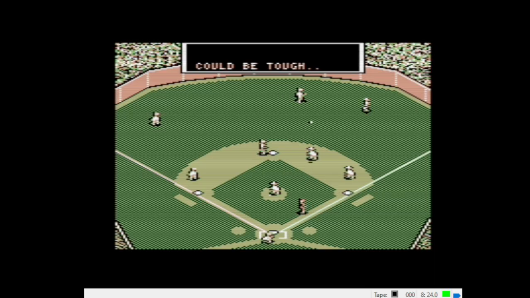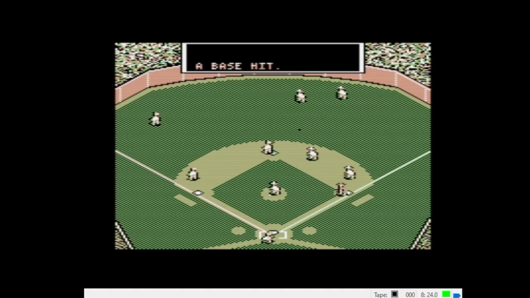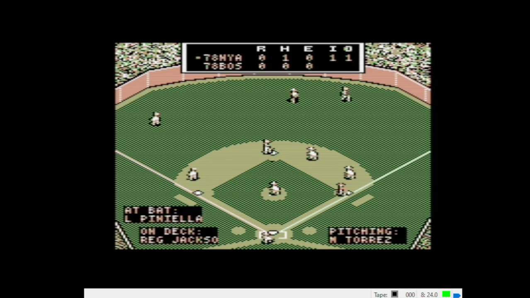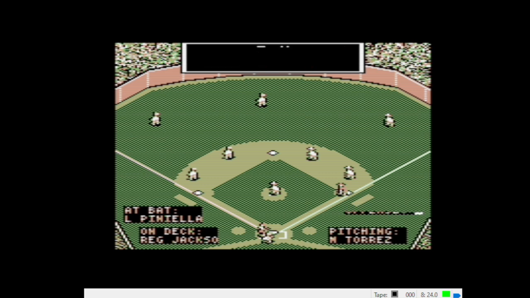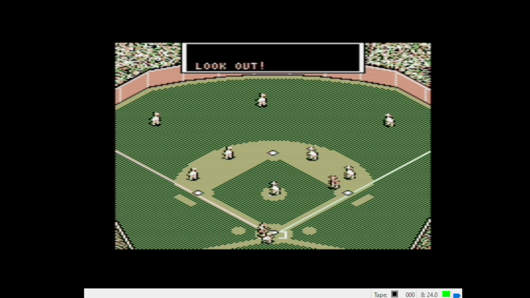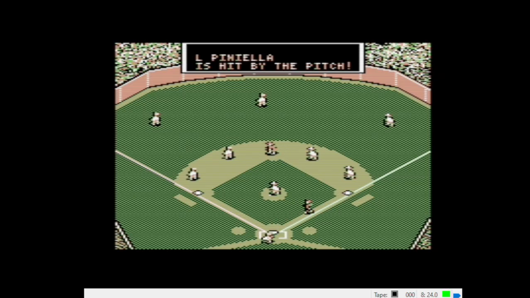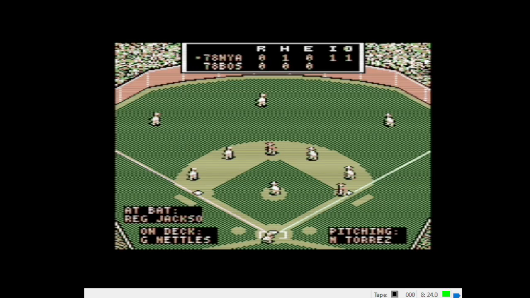Oh, there's a hard ball to right center. Could be tough. That's going to drop in there. Base hit for Thurman Munson. That's the first base runner of the day. Lou Piniella stepping to the dish. Sweet Lou is going to swing away. Look out. Oh, Piniella's hit by the pitch. He dusts himself off and gets up and trots down to first. 2 on for Reggie Jackson.